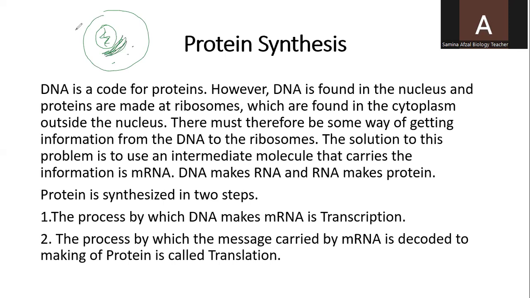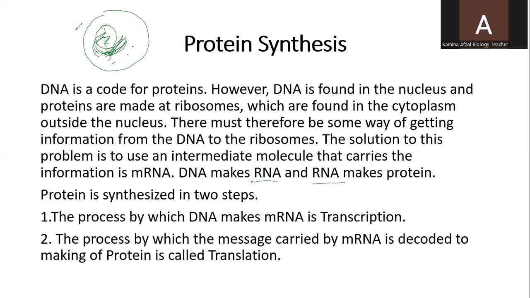So the information has to reach from the DNA to the ribosomes. There must therefore be some way of getting information from the DNA to the ribosomes. The solution to this problem is to use an intermediate molecule that carries the information: messenger RNA. The messenger RNA brings the information from the DNA to the ribosome where the protein is synthesized. So DNA makes RNA and RNA makes protein.